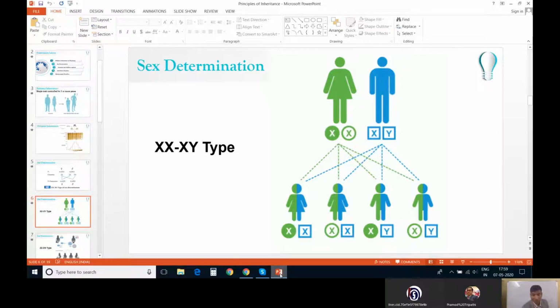But when a sperm carrying a Y chromosome fertilizes an egg, it results in a male individual.